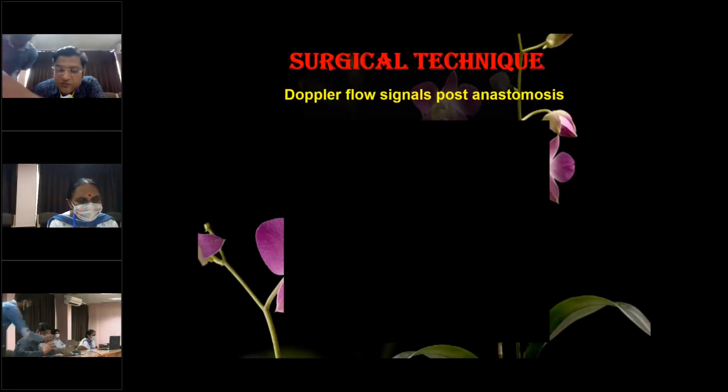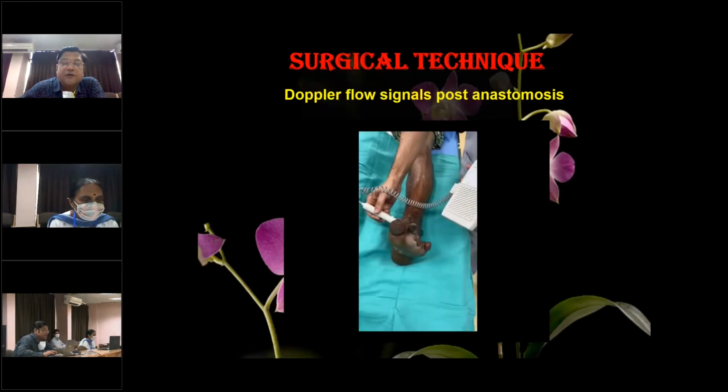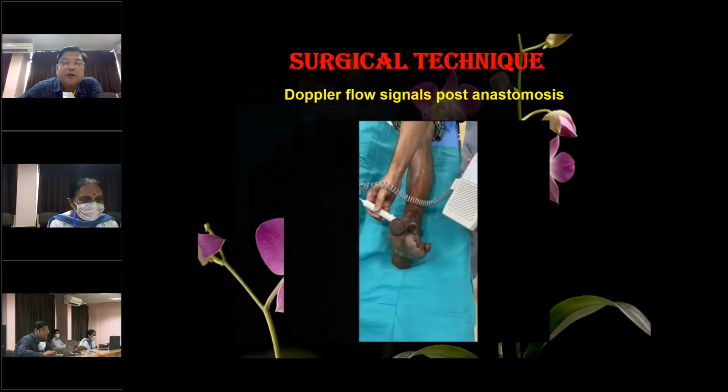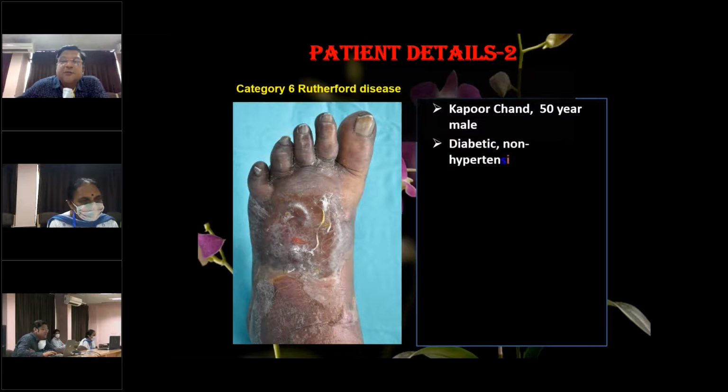You can hear those sounds. And that is the flow in the saphenous vein graft immediately after surgery. Now we come on to the second patient. This patient had a category 6 Rutherford disease, and the patient's name is Kapoor Chand, 50 years male.